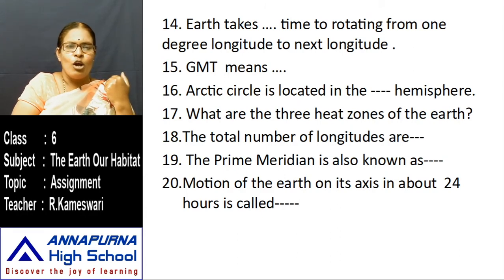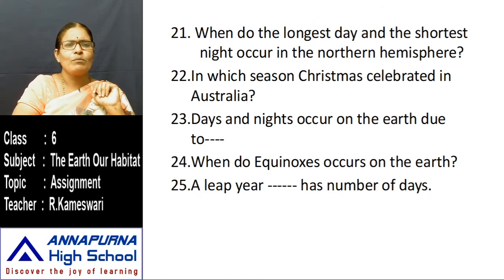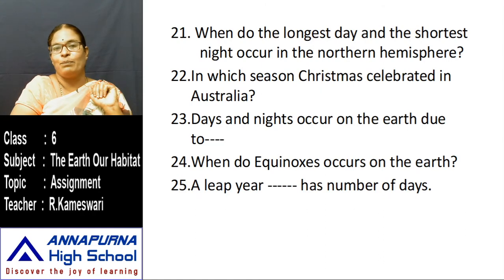Next, motion of the earth on its axis in about 24 hours. What is that motion? The earth has two motions. Due to one motion, days and nights occur; due to the other, seasons are formed. This motion takes 24 hours. What is the name of that motion of the earth? Next, when do the longest day and the shortest night occur in the northern hemisphere?